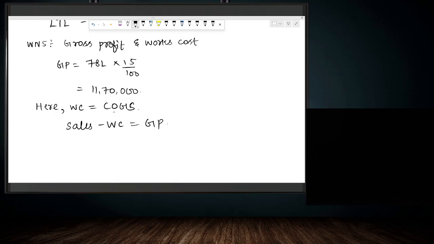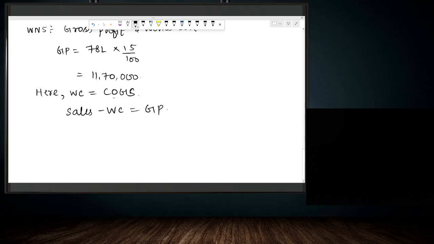Generally sales minus COGS is equal to gross profit, but here works cost is equal to COGS. So sales minus works cost is equal to gross profit. 78 lakh is the sales, minus works cost, which we need to calculate, is equal to gross profit of 11,70,000. So what will be the amount of works cost? Works cost will be 78 lakh minus 11,70,000, we get 66,30,000. So 66,30,000 is the amount of the works cost.